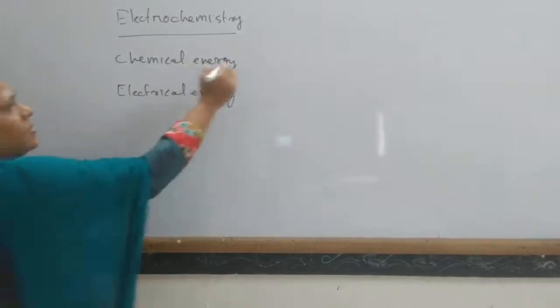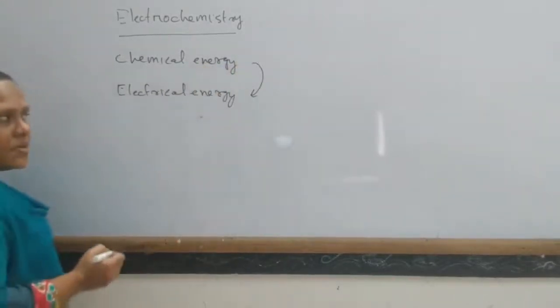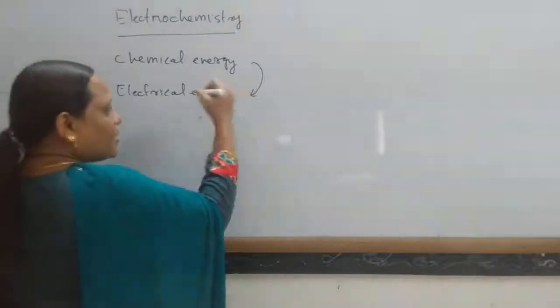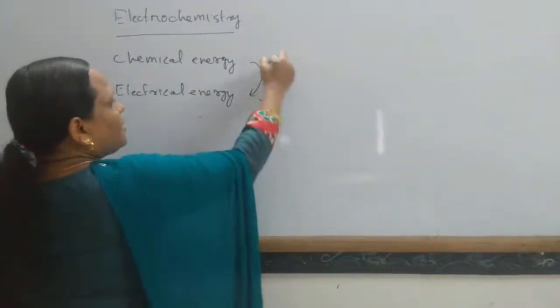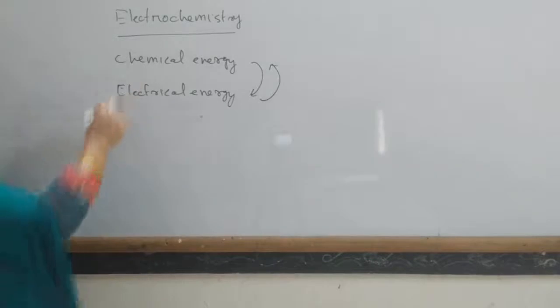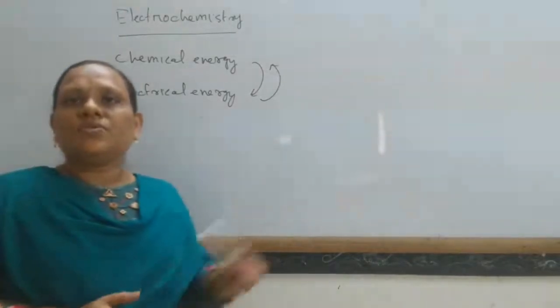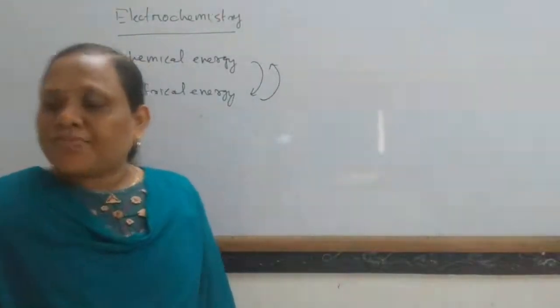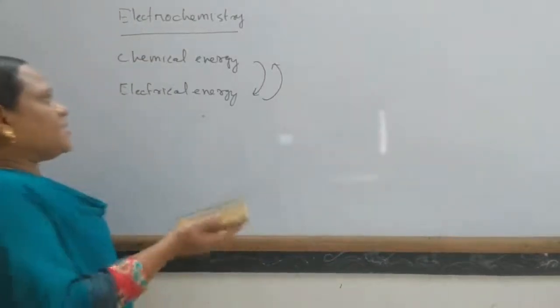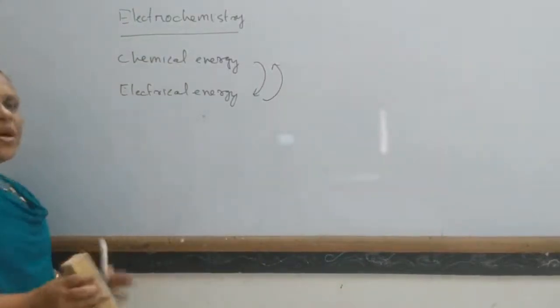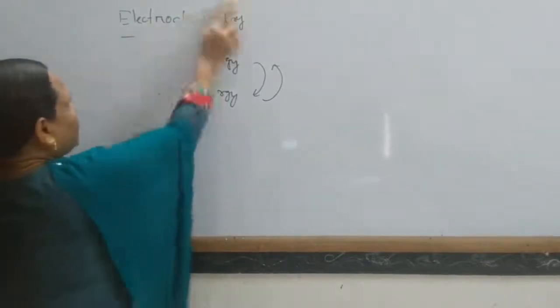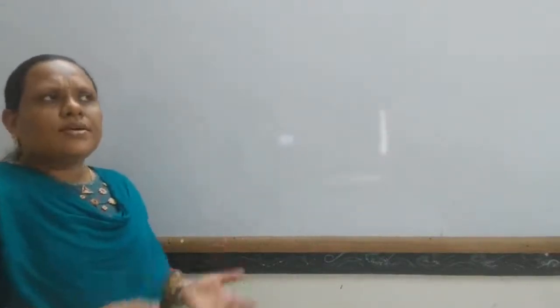Okay, so as a result of chemical reaction, electricity is produced, and as a result of electricity being passed, chemical reaction takes place. So the study of both interrelationships is known as electrochemistry. Before studying electrochemistry, let us know the different terms associated with it. Electricity is conducted by some substances. So first, know what a conductor is.